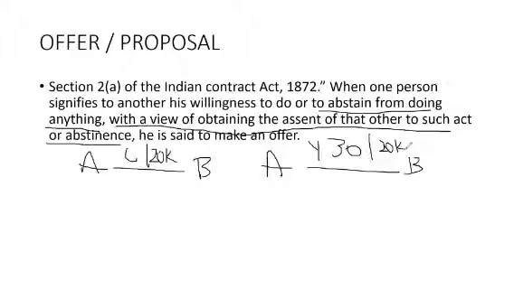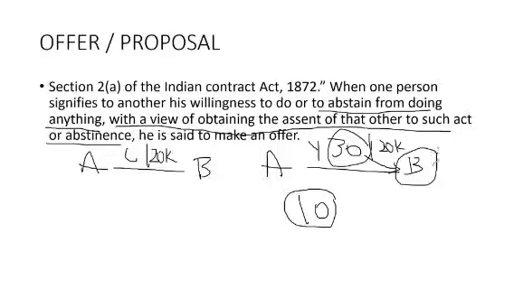So this is not the true one. I may have bought the car at maybe 10,000, but I say I bought it at 30,000. So in order to get an assent or an approval or an acceptance from B, I am telling something wrong which I have not done. So this is abstain from doing.